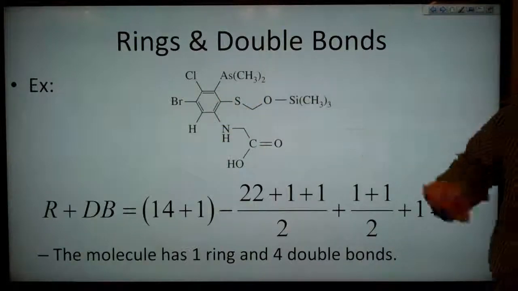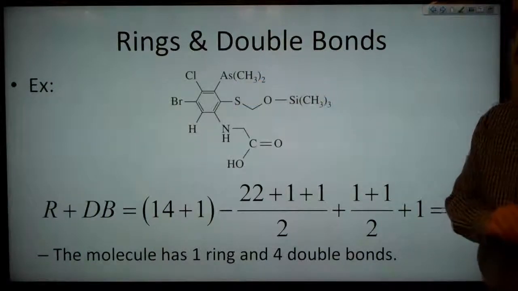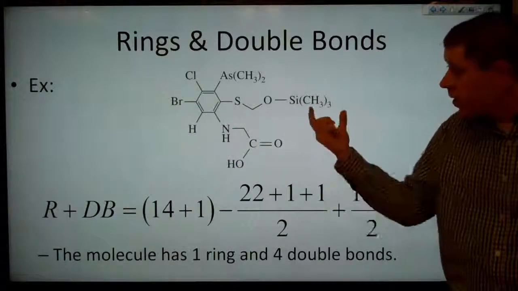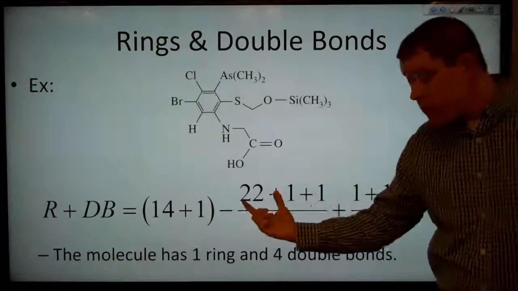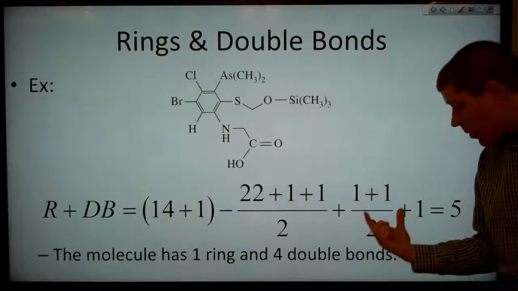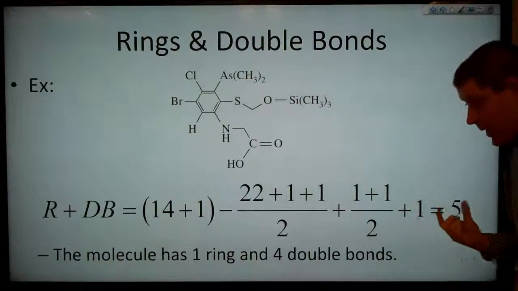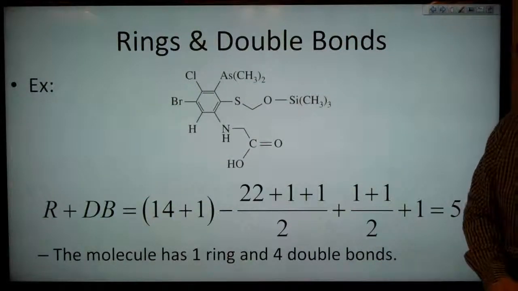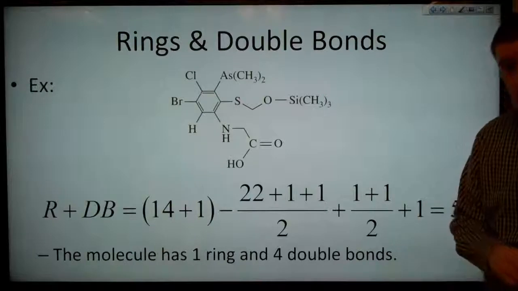Here we have a molecule containing some ring and a double bond, and we've got a large variety of other atoms bonded to it. We get an R plus dB of 14 plus 1 for the 14 carbons plus 1 silicon, minus 22 plus 1 plus 1 for the 22 hydrogen atoms, plus the 1 chlorine plus the 1 bromine, that's divided by 2, plus 1 over 2, where each one of those is the nitrogen and the arsenic here. Then we have plus 1, and that gives us 5, and we can see that the molecule has 1 ring and 4 double bonds. We've got the 1 ring here, 3 double bonds in that aromatic ring, and 1 double bond over here in our carbonyl.